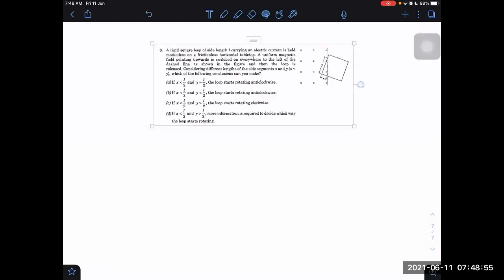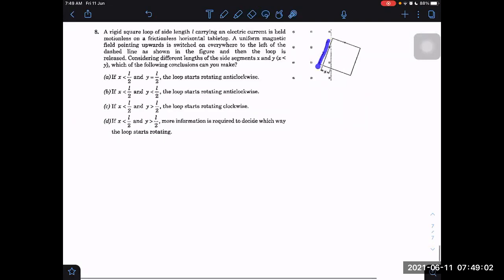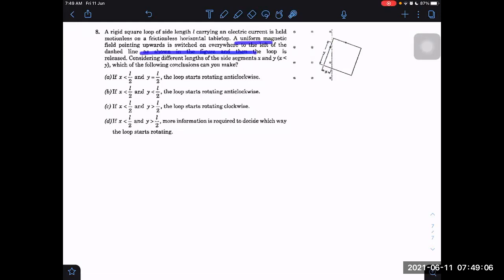Question number 8. It is a square loop here, and it carries current. It is motionless and horizontal. It is a top view. Don't forget, it is not vertical.